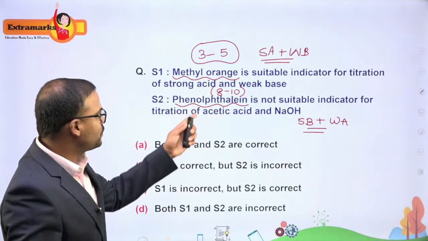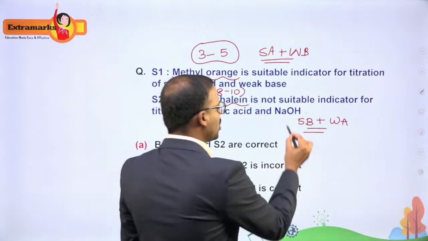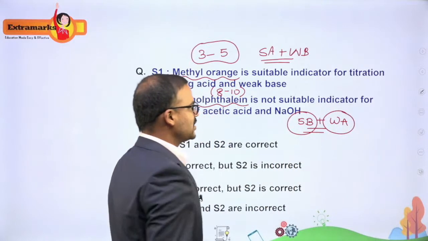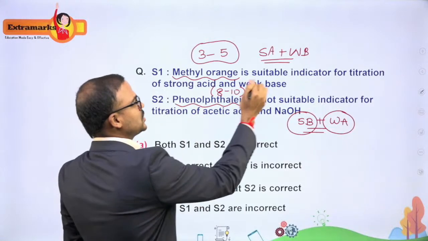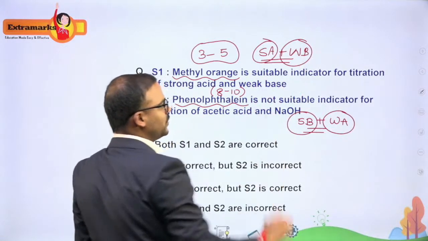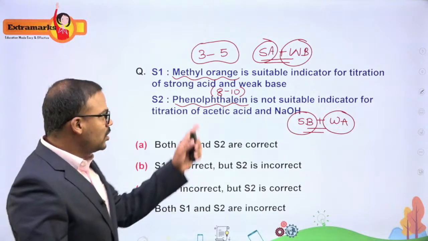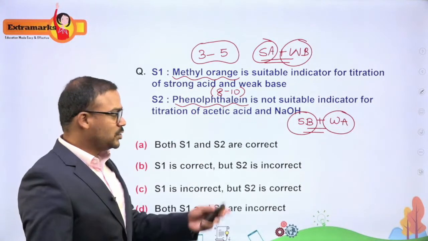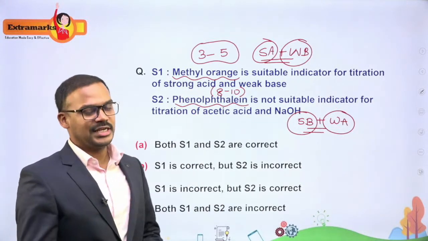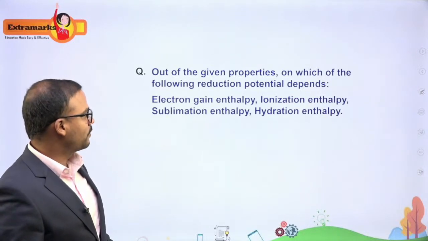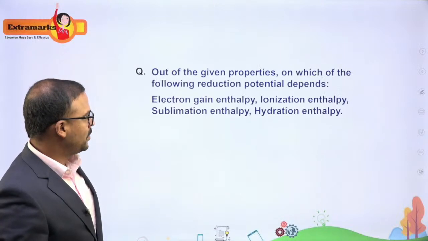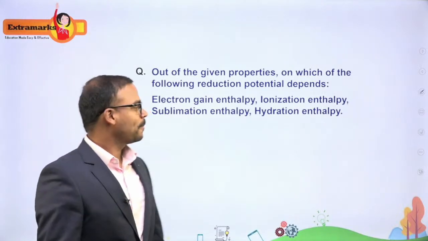So that is why we can use phenolphthalein whenever you do a stronger base versus a weak acid, and methyl orange indicator, which is usually used in the case of a stronger acid versus the weaker base. So depending upon the ranges of their individual indicators, we can select the indicators based on the type of titrations that we are doing. Okay, the last might be the last question of the session.